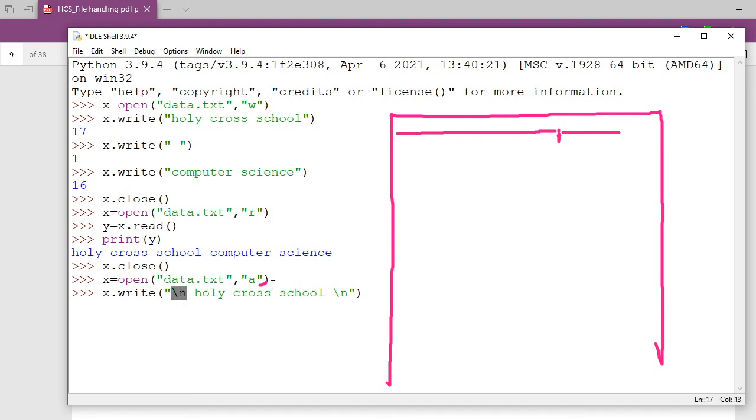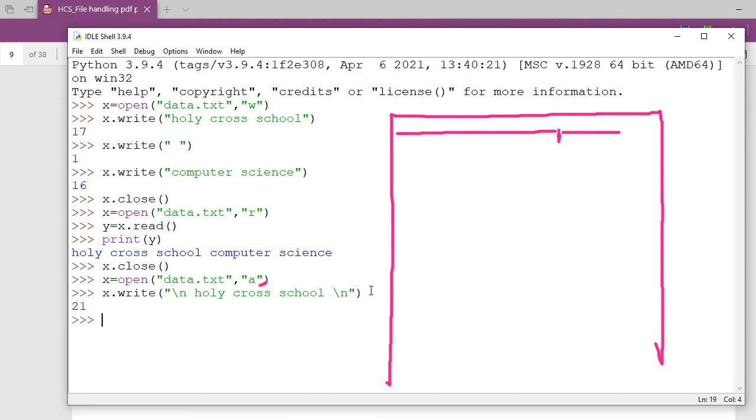Understand? Now you can think about how your characters are being written in your file. So I place this slash n here. Who hasn't understood why I wrote this slash n? You all have understood? Yes, sir. I can remove it also, no problem. My things will go from here. But I want that from here I will go to a new line. So very simple, I wrote it here. So you see 21 characters.